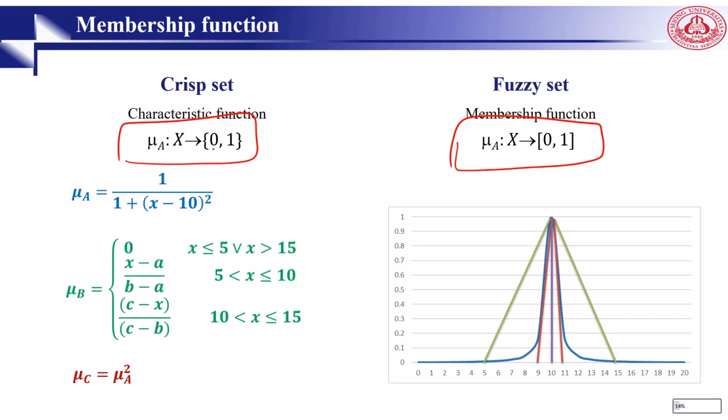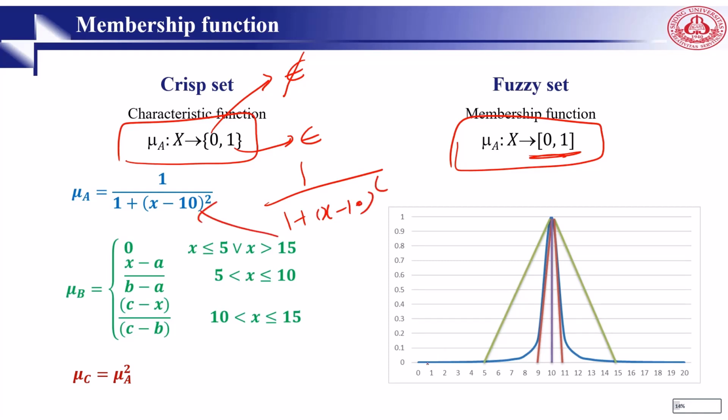In here, it tells us whether a member belongs to a set or not. As I told you already, this one is not in, and this one is in. But here, the degree is based on the equation that we already had for "close to 10", 1 over 1 plus (x minus 10) to the power of 2. So this blue color, we already saw it, right? This blue color, number close to 10. The green color is roughly close to 10.